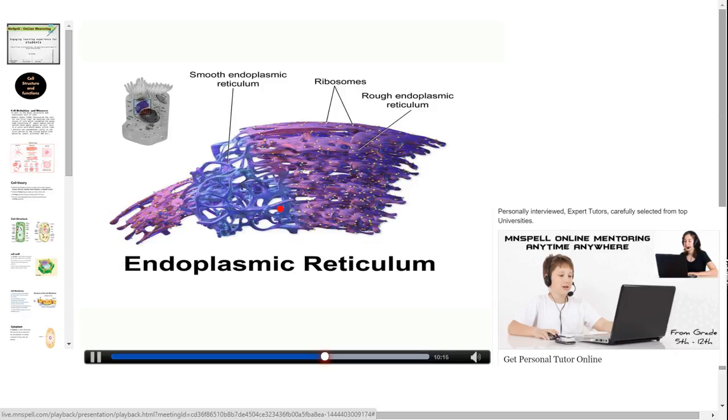Here we can see the structure of the rough endoplasmic reticulum consisting of ribosomes and giving rough appearance, whereas smooth endoplasmic reticulum lacks ribosomes and gives a smooth appearance.